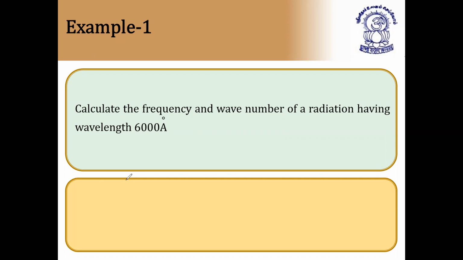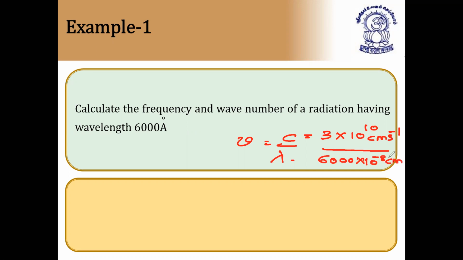Frequency nu is equal to C by lambda. So we know the C value, that is equal to 3 × 10 to the power of 10 centimeters per second, because here they have given wavelength in angstroms, divided by 6,000 into 10 to the power of minus 8 centimeters.